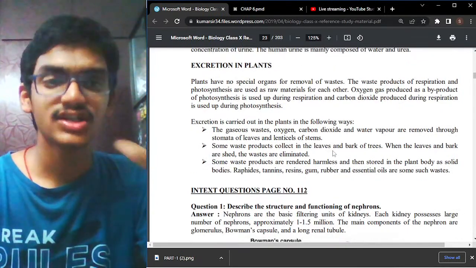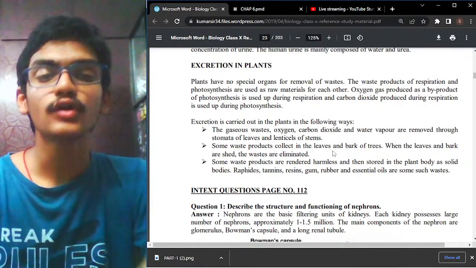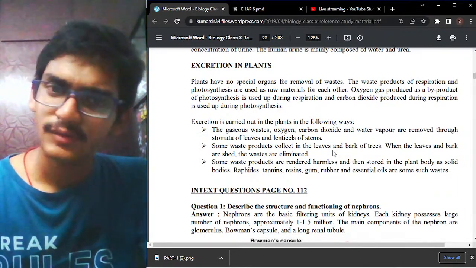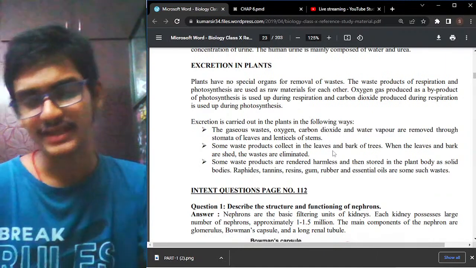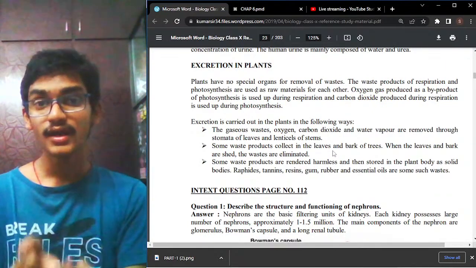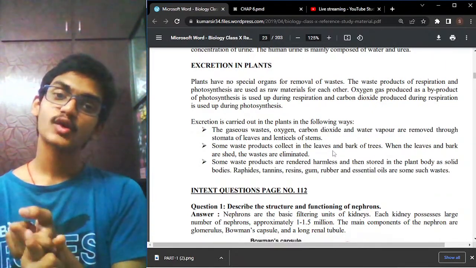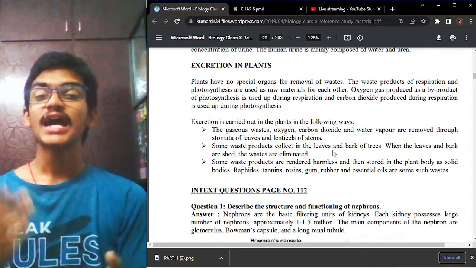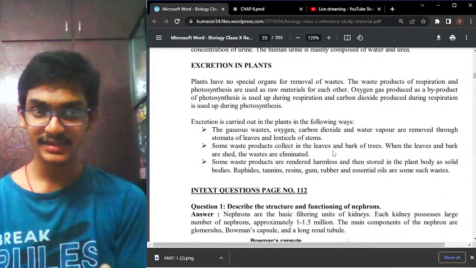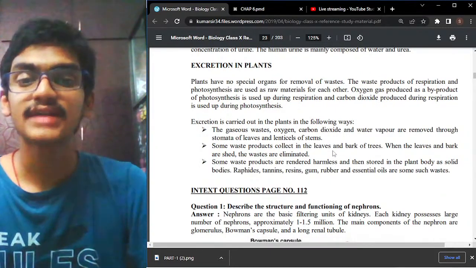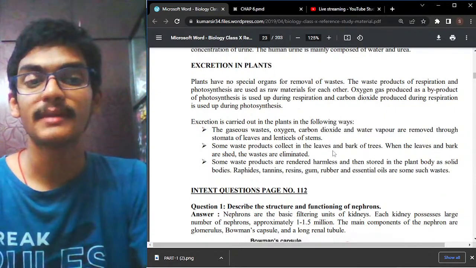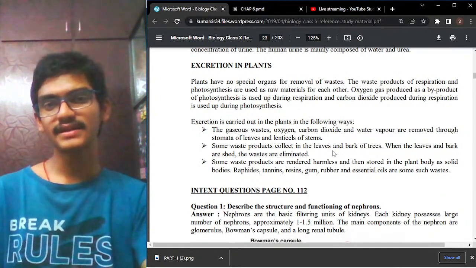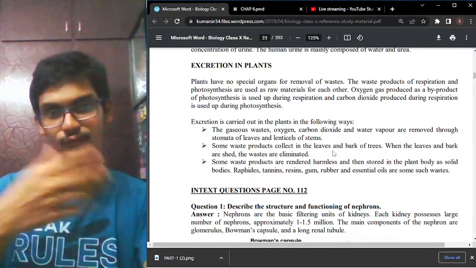Now let us see the excretion process in plants. The excretion process in plants does not have any specialized organs. With the help of some simple processes, they remove the waste products. The first one is the respiratory waste product, carbon dioxide gas, which is again utilized by the plant itself for photosynthesis, and photosynthesis releases oxygen gas. So oxygen gas, carbon dioxide, and water vapor are removed through the stomata of the leaves and the lenticels of the stem. Lenticels are small pores present on the plant stem which help in removing the waste products.